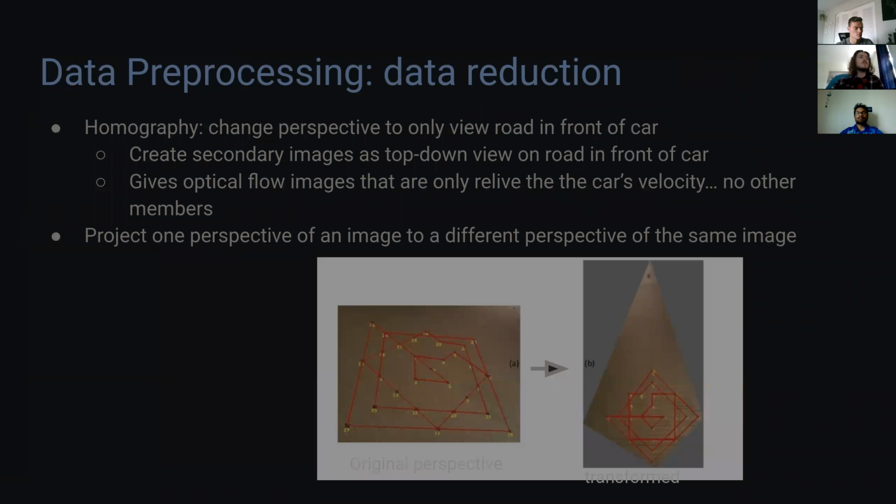So to get around this, we decided to alter the optical flow input images so that they would only take and include data relative to the motion of the car itself. To do this, we used homographic transforms to transform the original image to a top-down view, which only included the road in front of the car. And the images below show how this kind of transform works. Basically, we take one picture and use rotation, translation, and affine transforms to change basically one image view to another perspective.